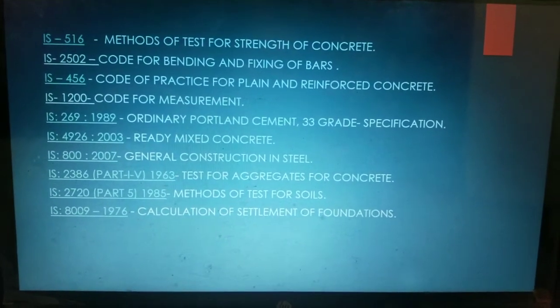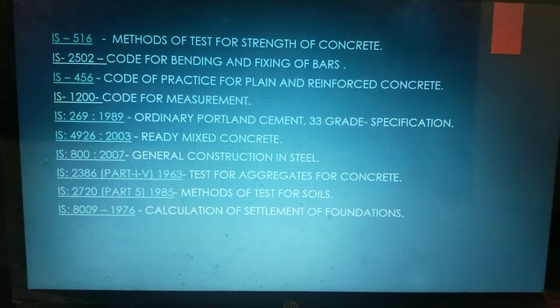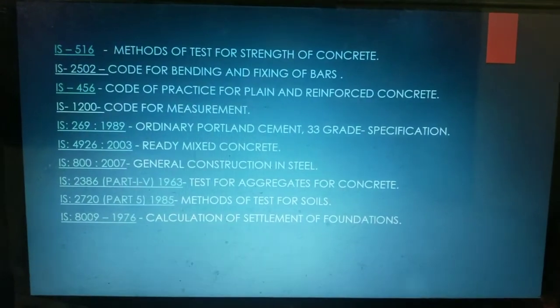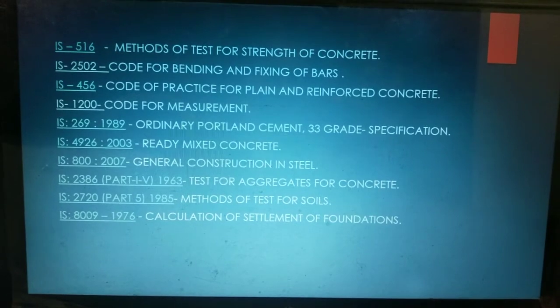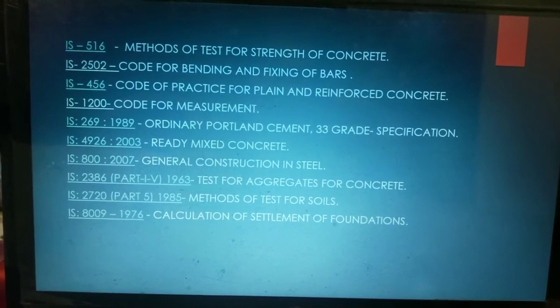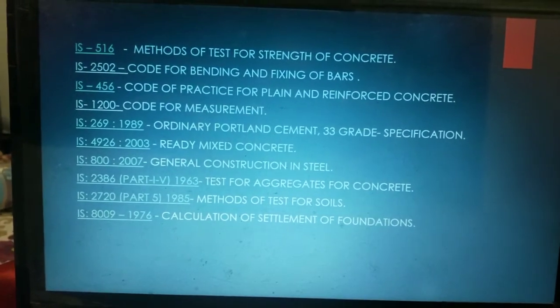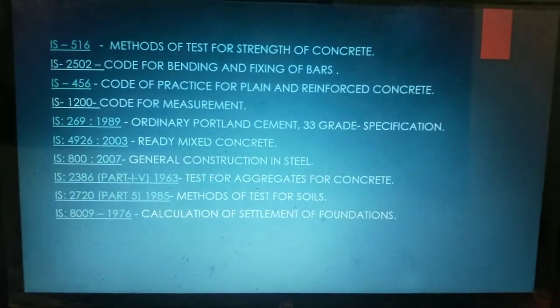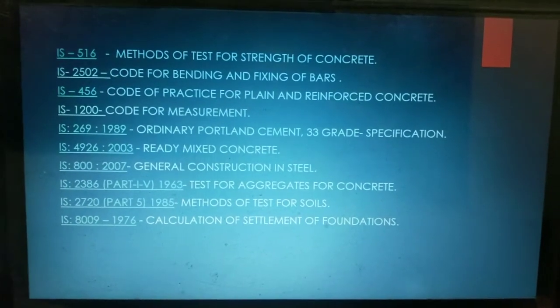Now IS 516 is used when we have to test the grade of concrete, or we have to check the strength of concrete. So the different tests which are done for testing the concrete, checking the strength, the quality of the concrete, the workability, and whatever parameters are required are checked according to IS 516.